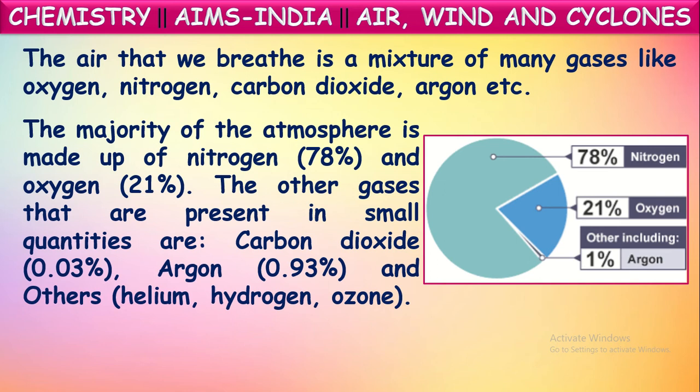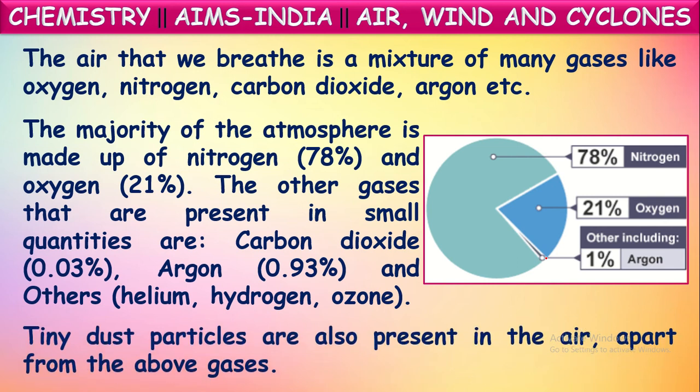The other gases are present in small quantities, in the remaining 1% only. They are carbon dioxide, argon, and some other gases like helium, hydrogen, and ozone, along with water vapor. These are all present in this 1% itself. Not only this, tiny dust particles and water vapor are also present in the air apart from the above gases.